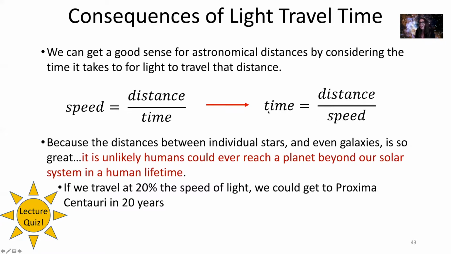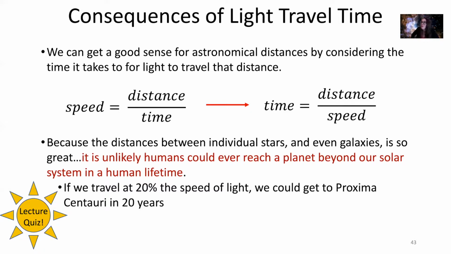So we can calculate how long it takes light to get to us from a distant star or galaxy if we know the distance to that object and we already know the speed of light. So because the distances between individual stars and galaxies is so great, it is unlikely that humans could ever reach a planet beyond our solar system in a human lifetime. That's really disappointing. We'd love to be able to do that unless any of you can figure out how to travel faster than the speed of light.